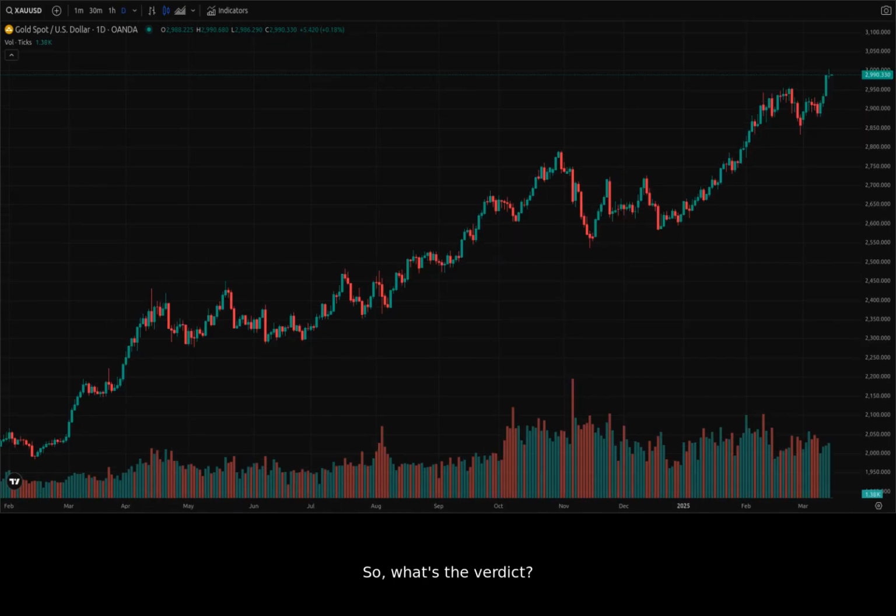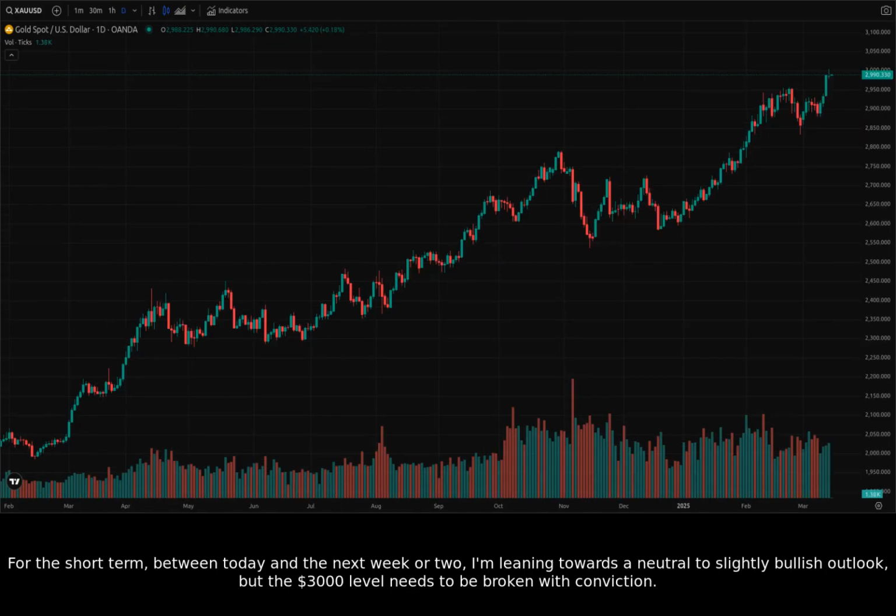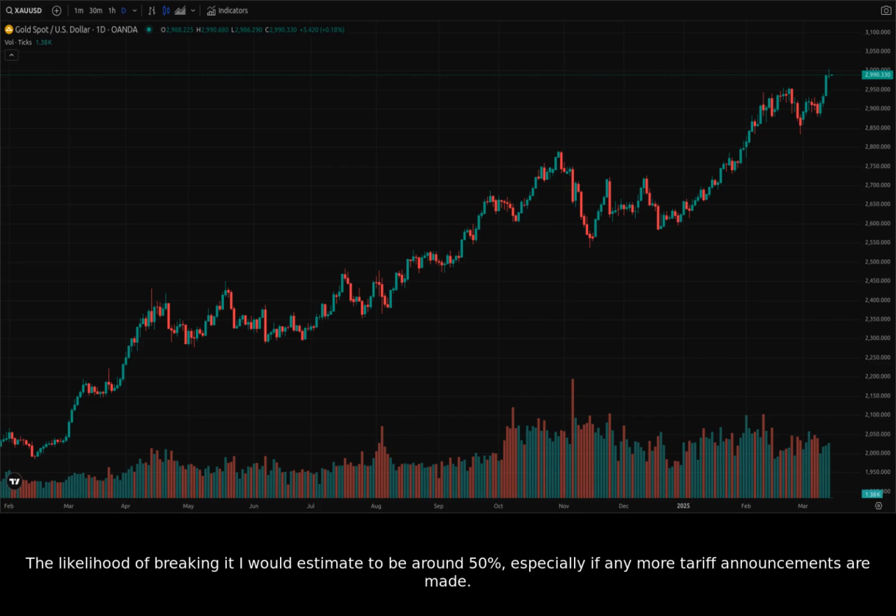So, what's the verdict? For the short term, between today and the next week or two, I'm leaning towards a neutral to slightly bullish outlook, but the $3,000 level needs to be broken with conviction. The likelihood of breaking it I would estimate to be around 50%, especially if any more tariff announcements are made. For the long term, the continued economic and political uncertainty makes a solid argument for holding XAUUSD in your portfolio.